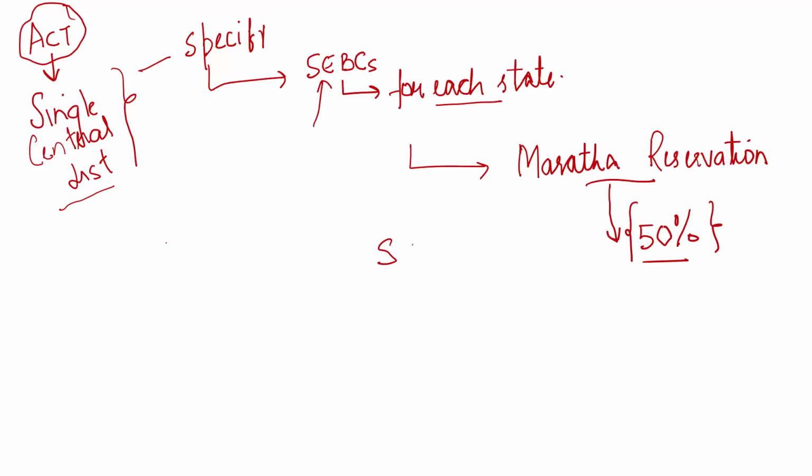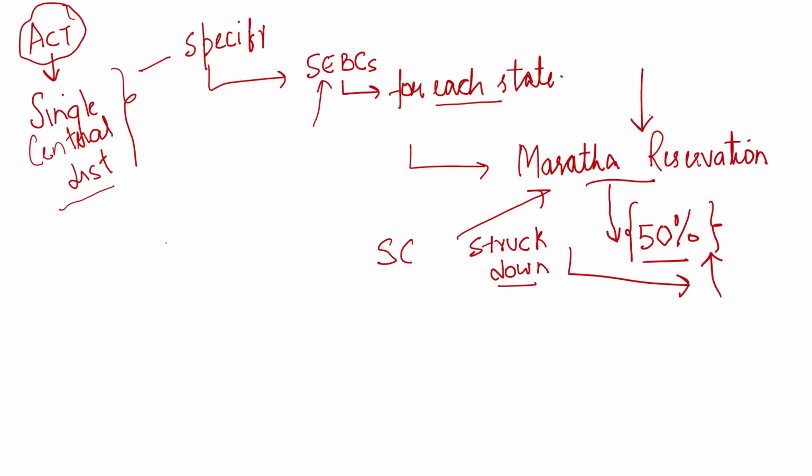This year, the Supreme Court struck down this Maratha reservation. The Supreme Court said that Maratha reservation violates the 50% cap imposed by the Supreme Court in the Indra Sawhney judgment. That is why this Maratha reservation is unconstitutional.